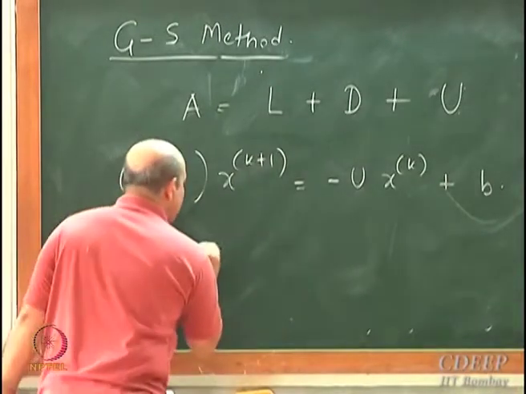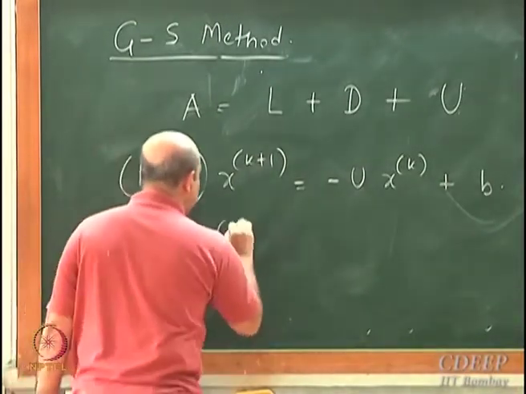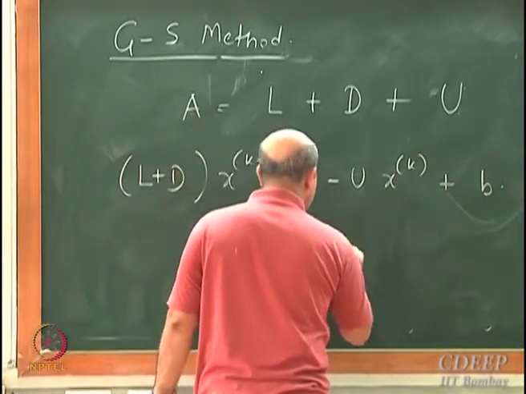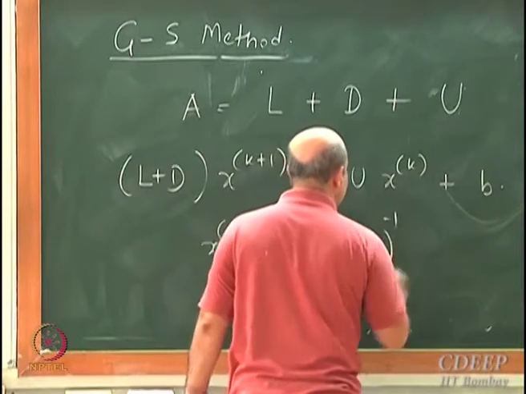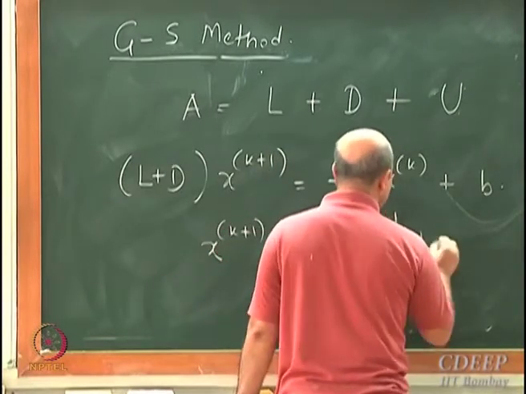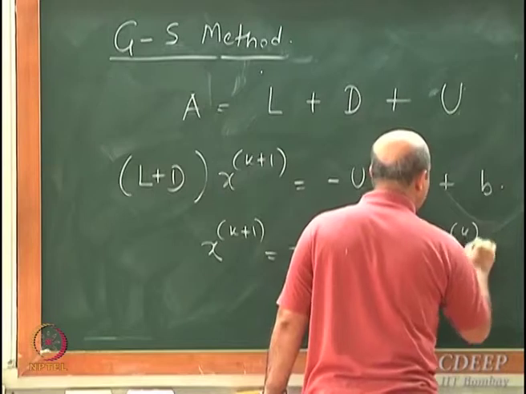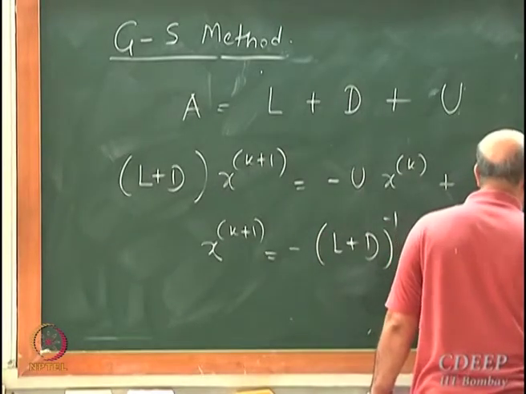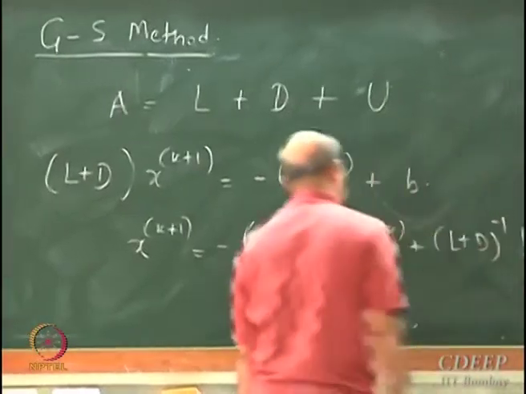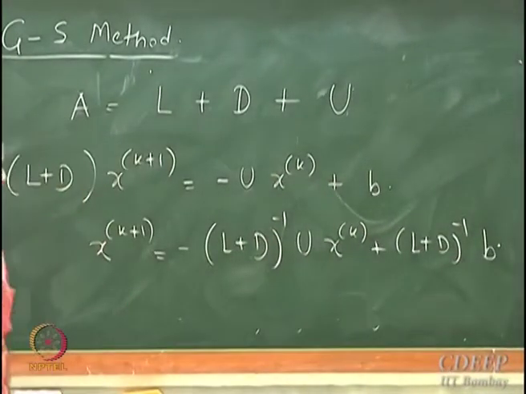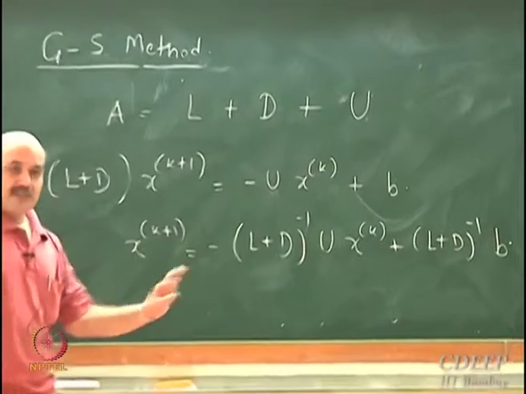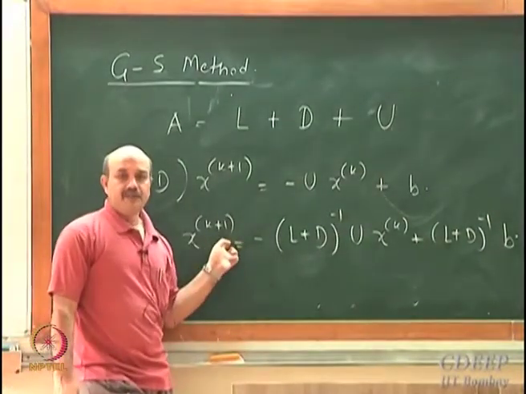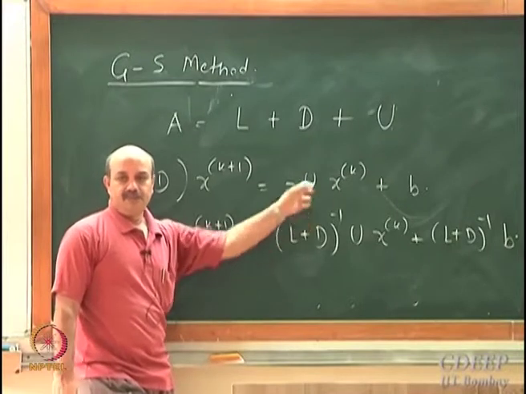Which means my next iterate is obtained as x^(k+1) equals minus (L plus D) inverse U x^k plus (L plus D) inverse b. Conceptually what you are doing is obtaining a new iterate by this method.